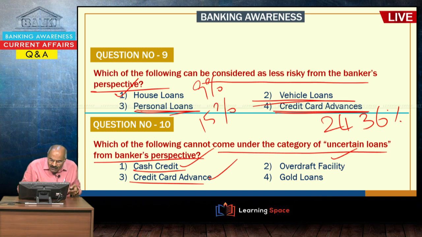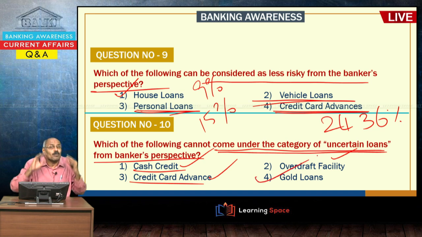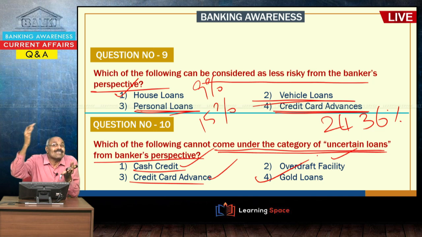Here, which of the following cannot come under the category of uncertain loans? Gold loan is a certain loan, not an uncertain loan. So, please understand from the banking perspective. Which of the following loans will have maximum interest? Such types of questions you can expect.